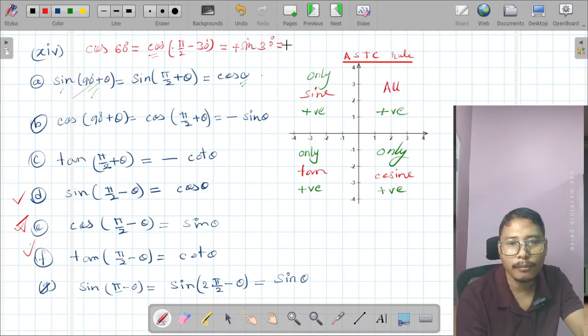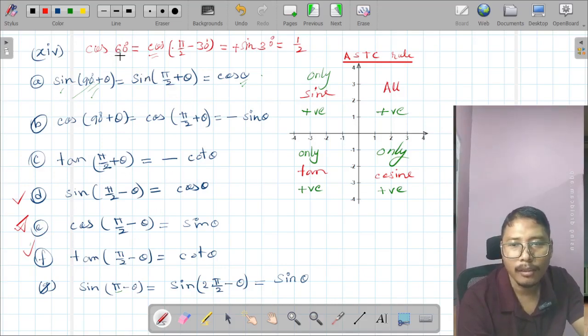What will be the final value? Positive half. So in this range, all the relations will be positive. I have taken only one example because this is easy. You check the others with any angle smaller than 90 degrees.